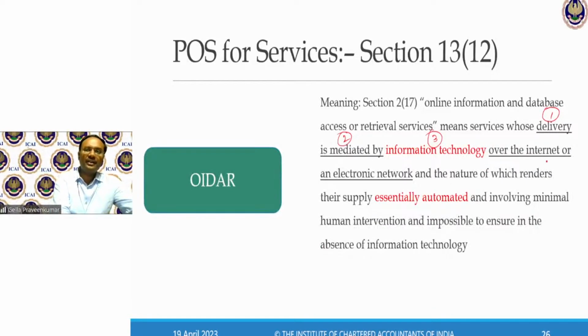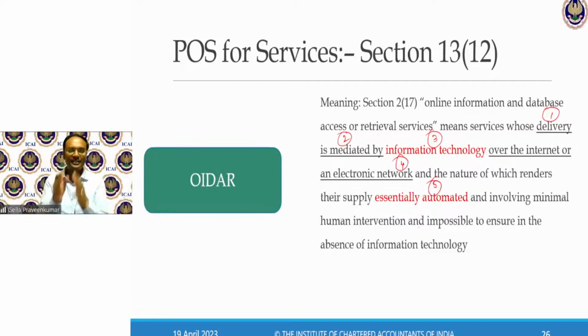This information technology is over the internet or an electronic network. How does this come into the picture? Either through the internet or an electronic network, the nature of which renders their supply essentially automated. Essentially automated means there's no human intervention.